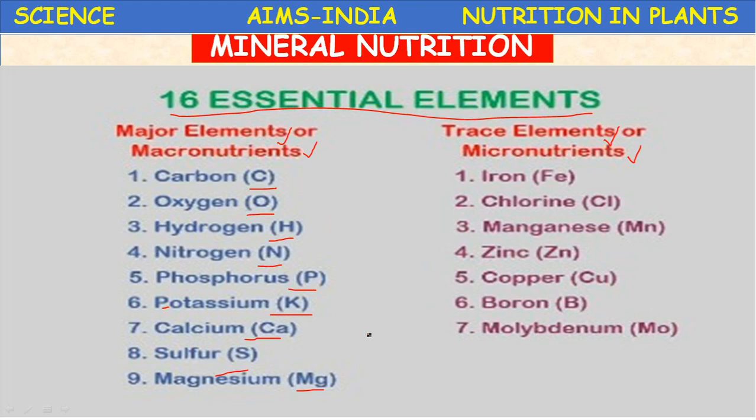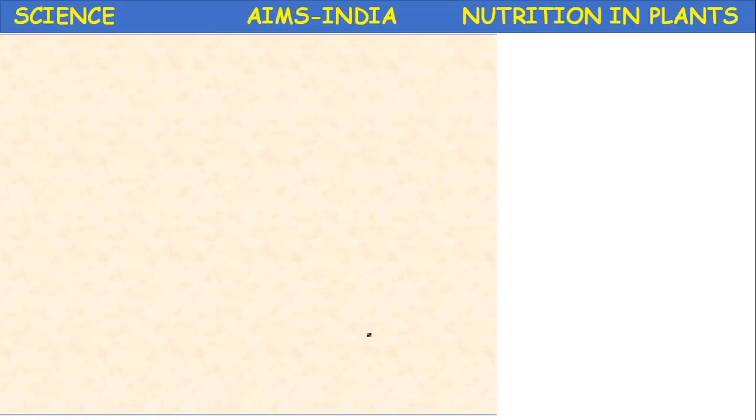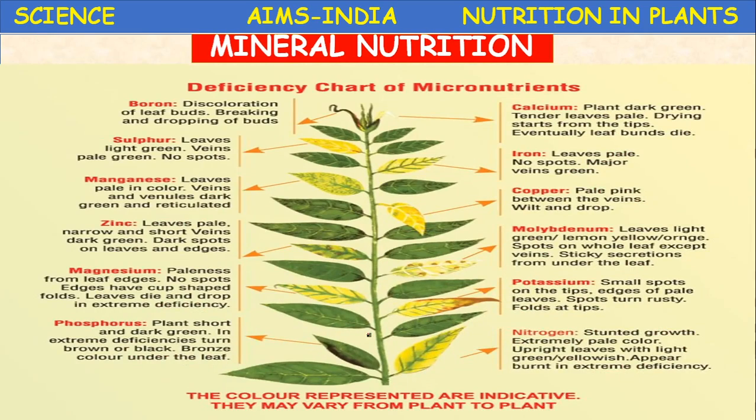Let us see the importance of these elements in the form of one chart. So children, listen carefully. Based on this only, today's quiz. Deficiency chart of micronutrients.